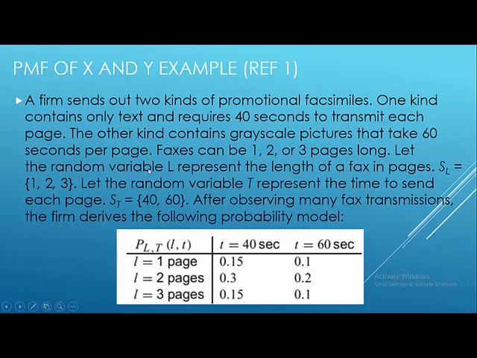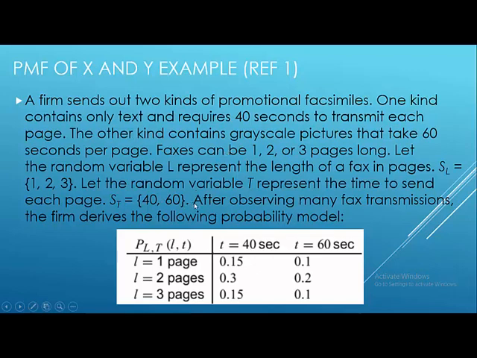Let the random variable L represent the length of a fax in pages. So S_L is equal to {1, 2, 3}. So it can be either 1 page or 2 pages or 3 pages. Let the random variable T represent the time to send each page. So 40 seconds to send a text only page and 60 seconds to send a grayscale picture page.